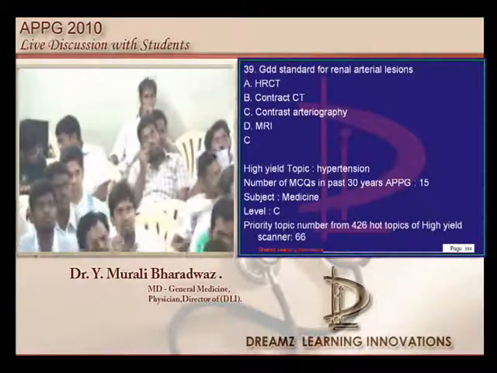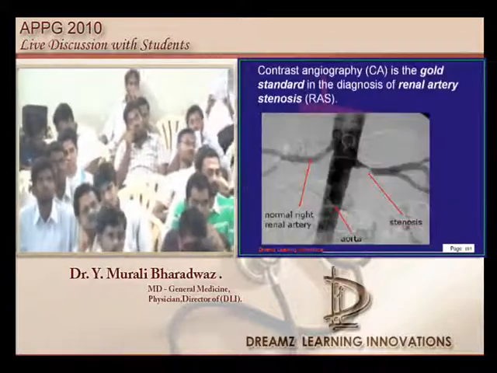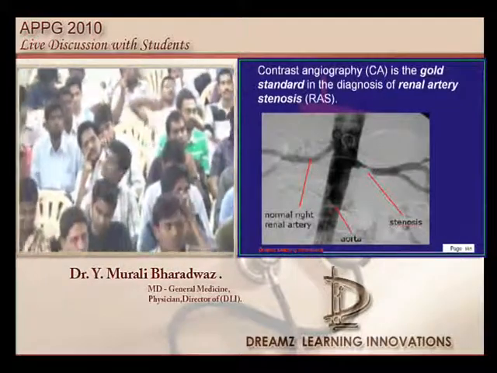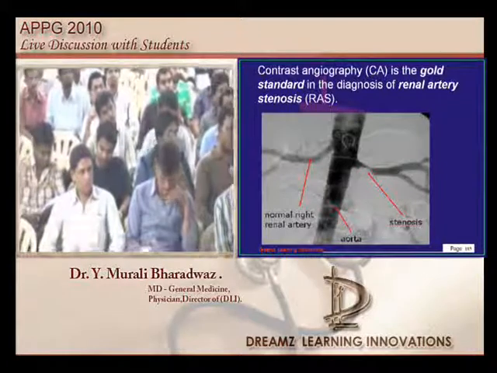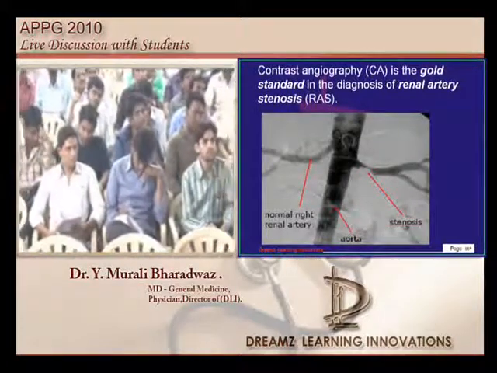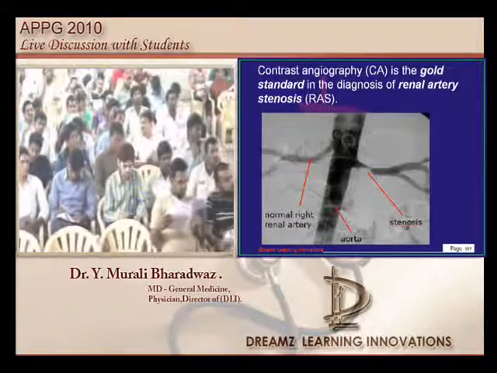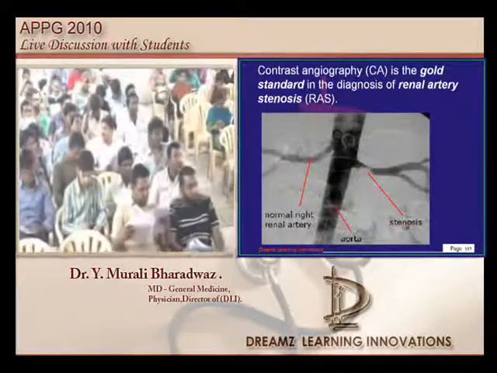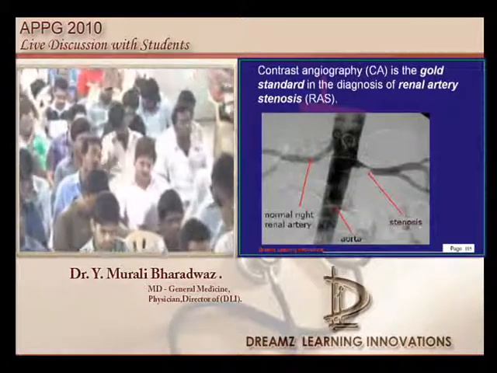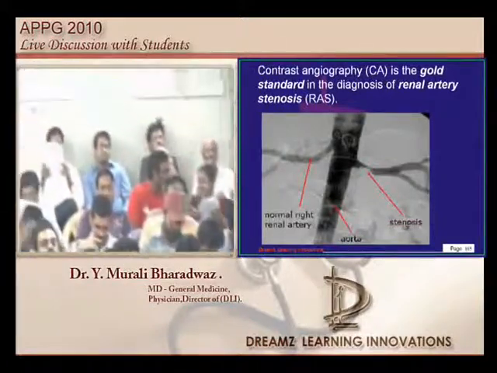So giving a contrast and doing arteriography and recognizing the presence of a stenosis, as you are seeing here, is the gold standard. But in clinical practice, if you are suspecting renal artery stenosis, what will you do? CT angiography is the one which we basically do.